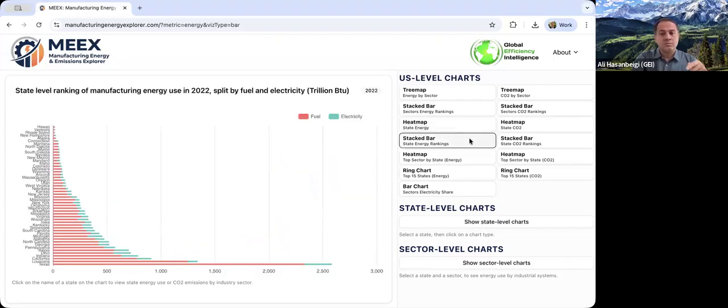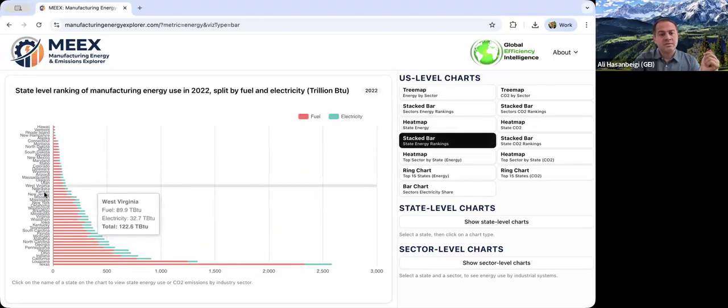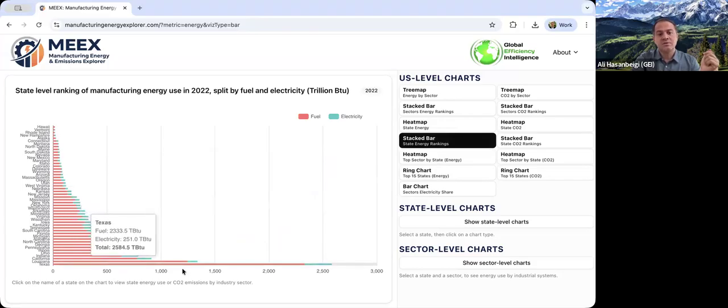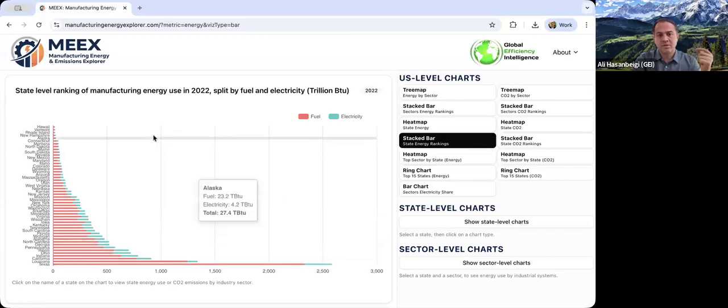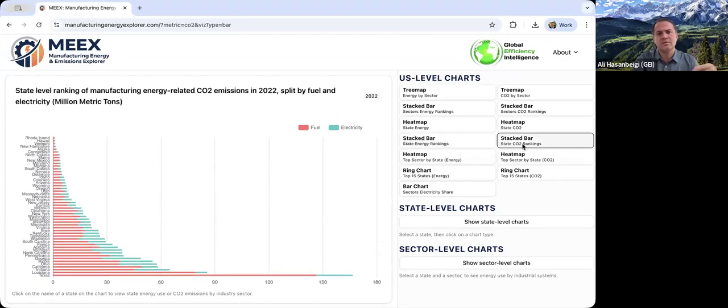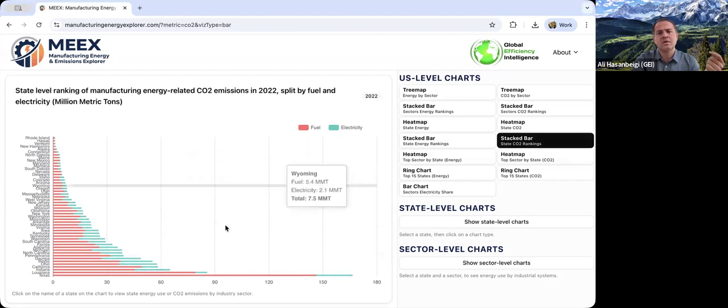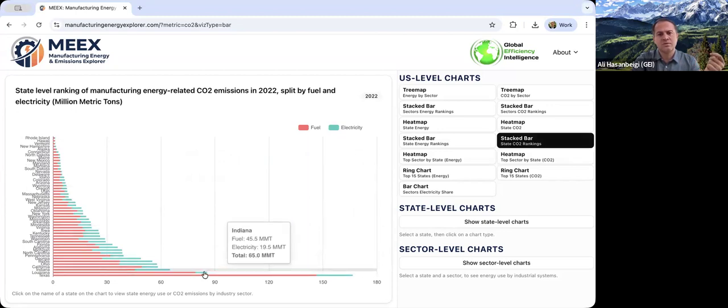Stack bar chart. This one shows different states. It's a little busy here because we have many states, but it shows the fuel versus electricity use in manufacturing in each state. So that's another useful set of information. And the CO2 shows fuel-related versus electricity-related emissions in manufacturing in each of these states.